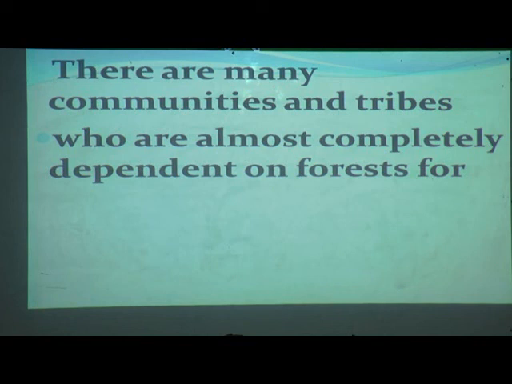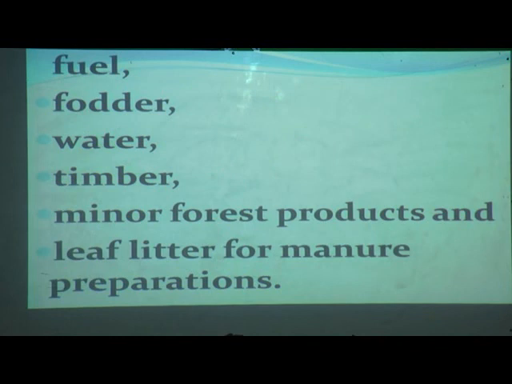Tribes, small villages, communities, they also depend on the forest. How, we will see. They are dependent on the forest for fuel, fodder, water, timber, minor forest products, and leaf litter for manure preparations. Now we will see this kind here.